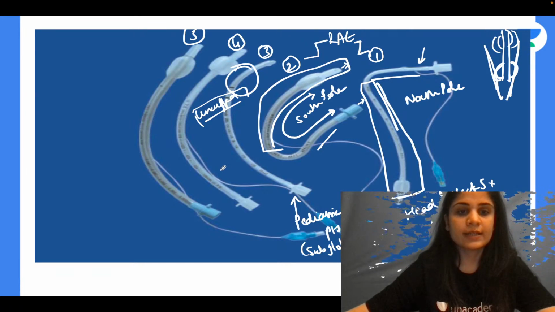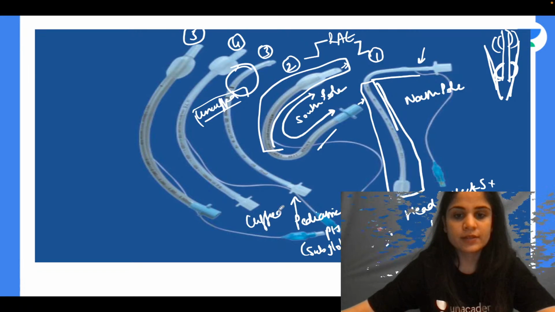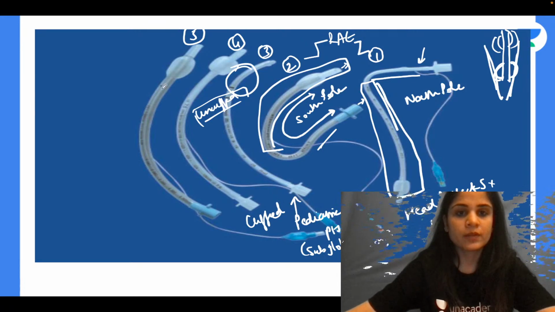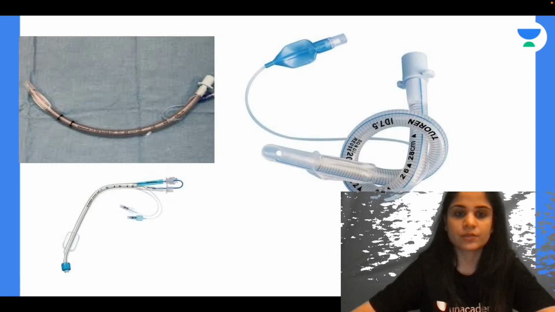Yes, absolutely correct. So if you look at tube number 4, it is a normal cuffed endotracheal tube. There is no difference in it. And then tube number 5 that we have over here, any idea what it is? It is actually having rings inside it, which you are not able to see here. I'll show you in the next picture.